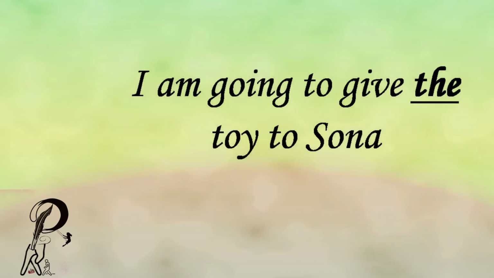Now, I have already mentioned the toy in the previous sentence. Therefore, now it is a specific toy for the reader or the listener. You already know the toy. You know it exists. So, we use the definite article the.